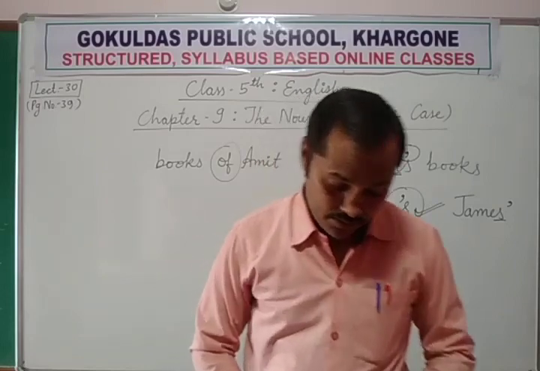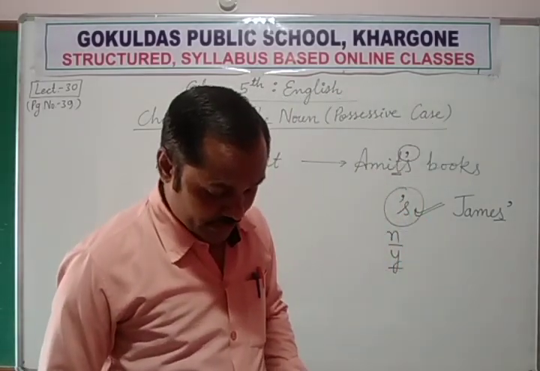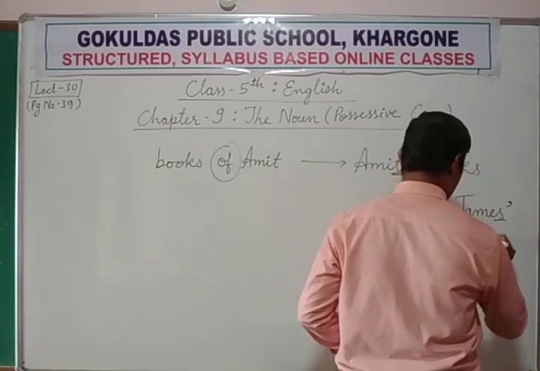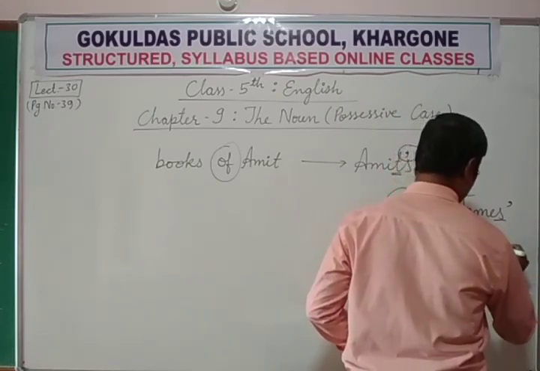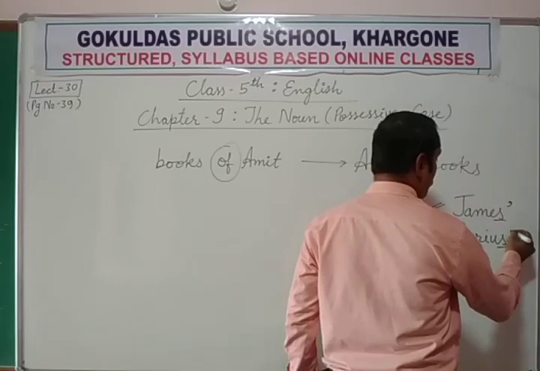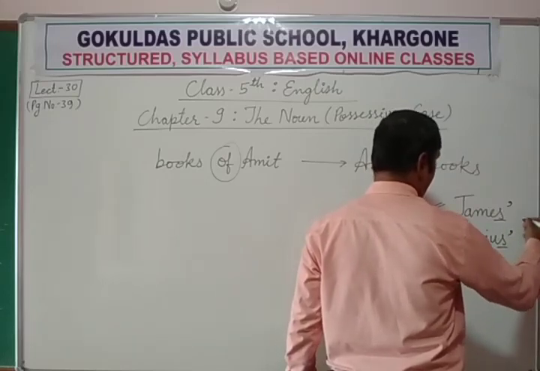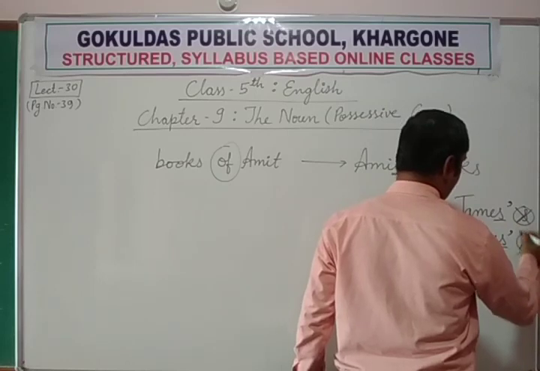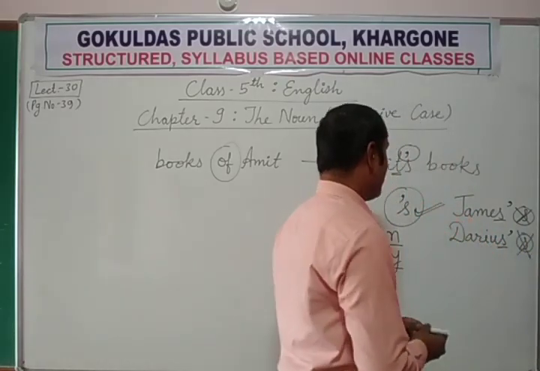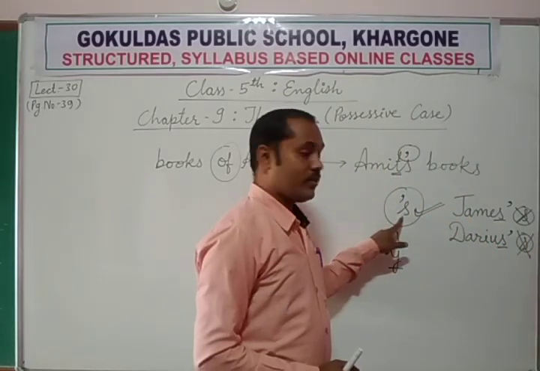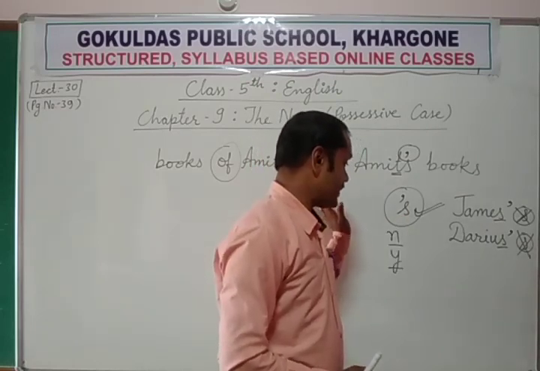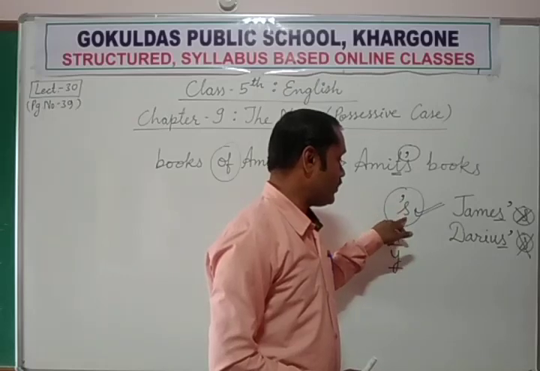Like Darius' house. Darius is again a name which is ending in s, so no need to add s again. This is not needed. Here, when the spelling is ending with no s, at that time we need to add s.